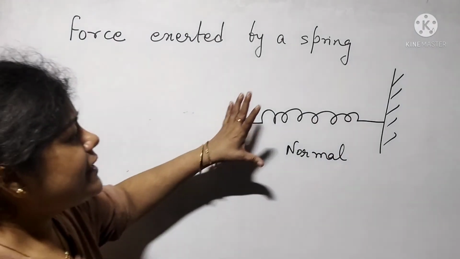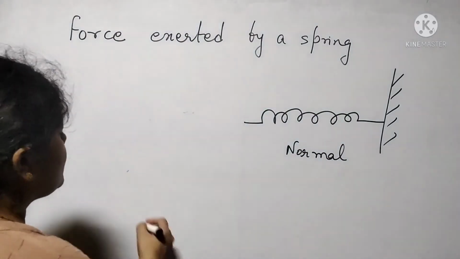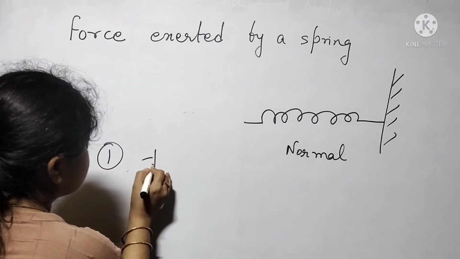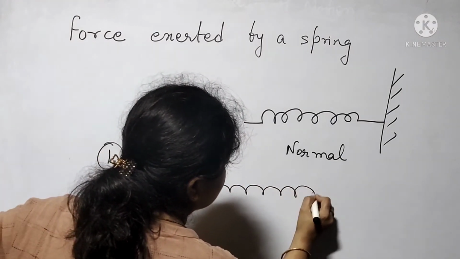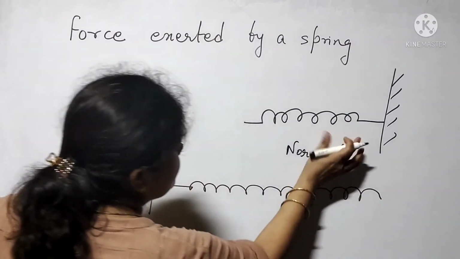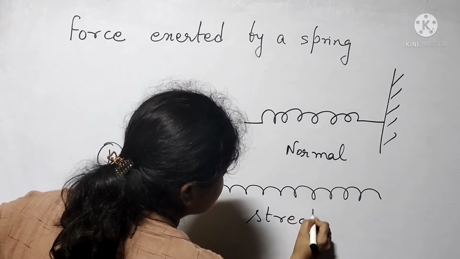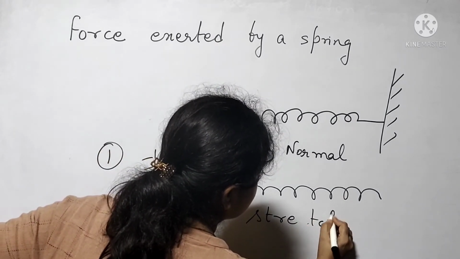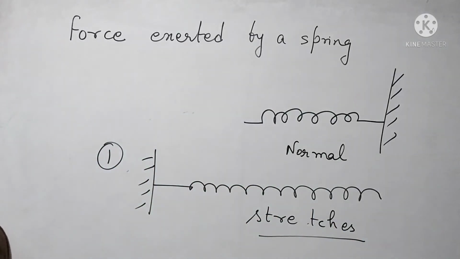We can apply a force on this spring in two ways. First, when we stretch the spring, that means the length of the spring gets increased. We expand the spring.